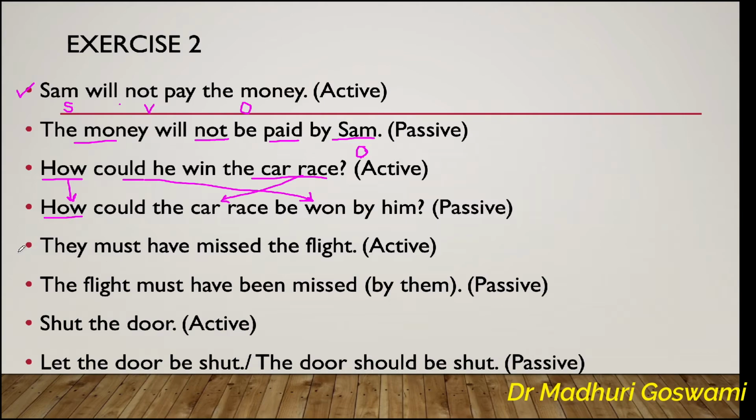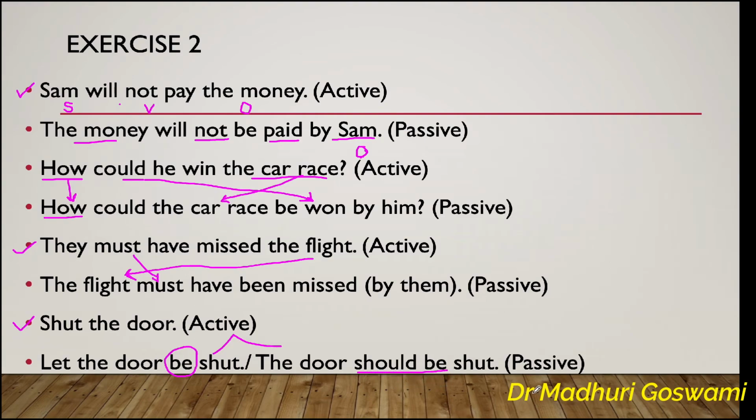The next sentence is, they must have missed the flight. The passive of this sentence is, the flight must have been missed by them. The modal remains unchanged. Have missed becomes have been missed. Now let's take up the example of an imperative sentence. Shut the door. Imperative sentences can be changed into passive voice in two ways. The first one is let the door be shut. The use of the word let and then the use of the word be. Another way is the door should be shut. The use of the verb should be.